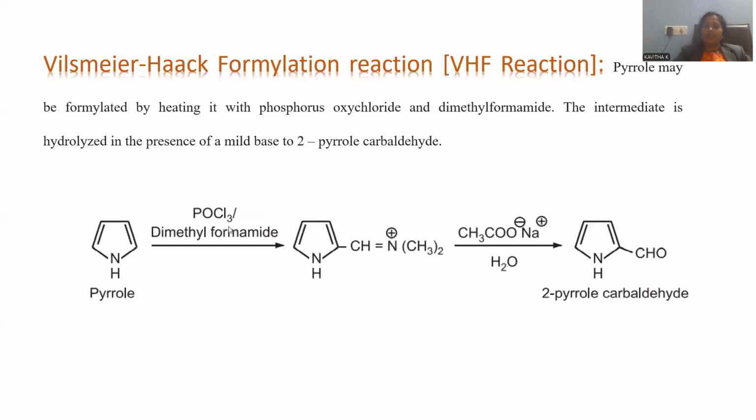Let me go with any other named reaction pertaining to pyrrole. Vilsmeier-Haack formylation. Vilsmeier-Haack formylation reaction is called the VHF reaction. Vilsmeier-Haack formylation is performed on the heterocyclic ring system by treating with phosphorus oxychloride blended with dimethylformamide. Whenever phosphorus oxychloride and dimethylformamide are blended together, that is able to generate an electrophilic substitution at position number 2 on this pyrrole, giving rise to an iminium cation. N,N-dimethyl iminium cation will be originated.